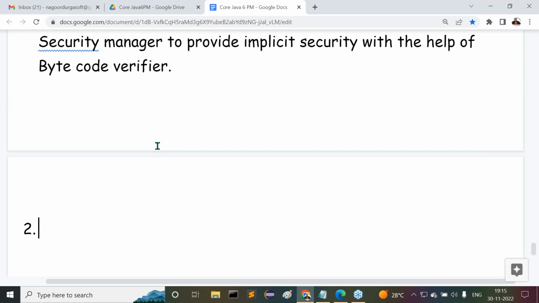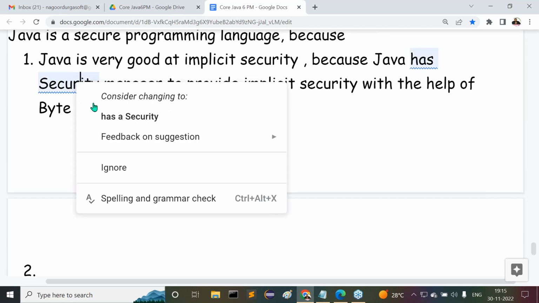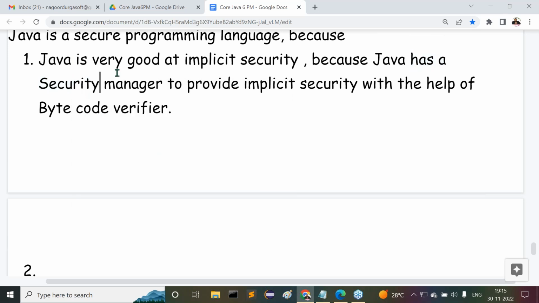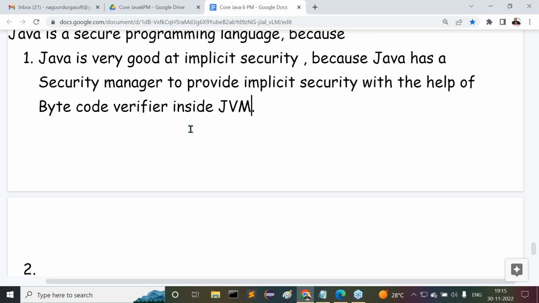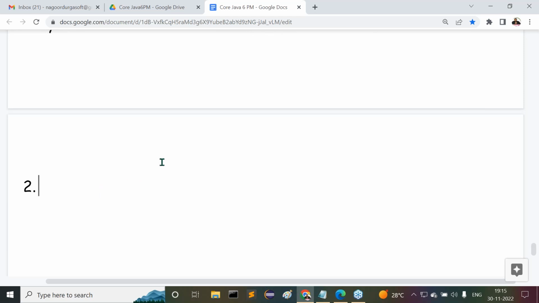This is the reason why Java has very good implicit security. Java is very good at implicit security because Java has a security manager to provide implicit security with the help of the bytecode verifier. Not more than that. That point is very simple. The bytecode verifier is inside the JVM. The security manager and everything is available inside the JVM only.